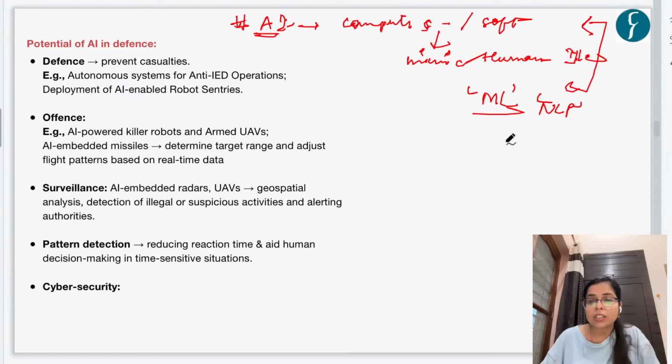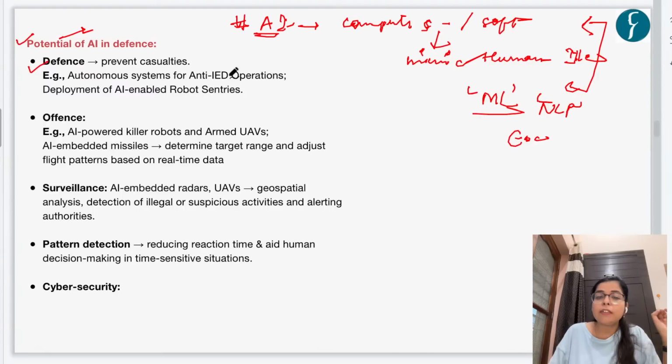And in today's video, we are seeing what is the potential use of AI in defense. The first thing is that AI can be used as a force multiplier in the defense system. How can it be used as a force multiplier? First of all, it can be used in defense operations in order to prevent casualties. AI-based systems could be used by armed forces to supplement their manpower, right? For example, there could be autonomous systems for anti-IED operations, improvised explosive devices.